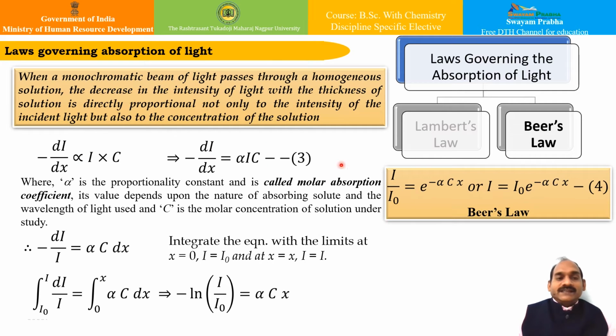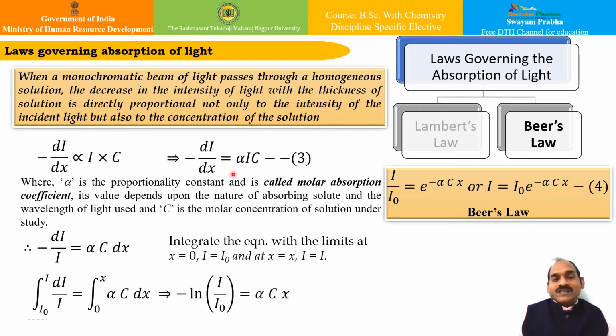Similarly, we can see in case of Beer's law, or Lambert-Beer's law in combination, since now the intensity of the incident light is dependent on the concentration of the solution along with the thickness, both parts have to come into it. So my original expression will now be of this form: minus dI/dx will be proportional to I as well as c, isn't it?